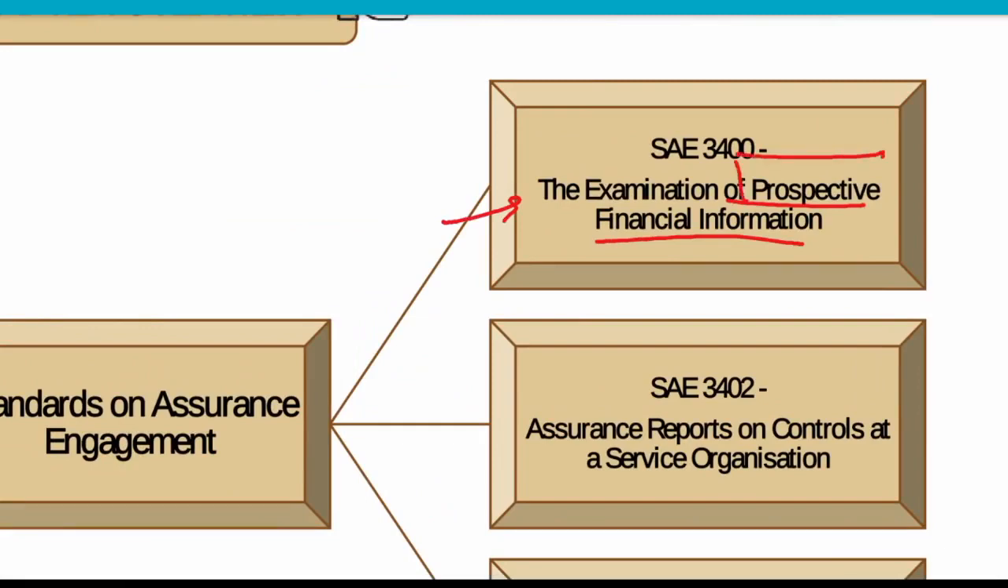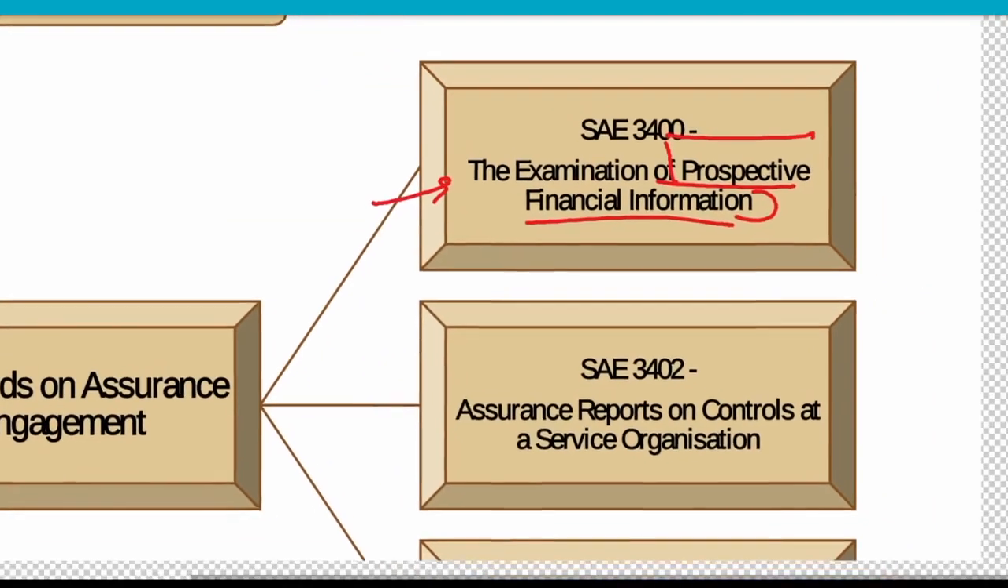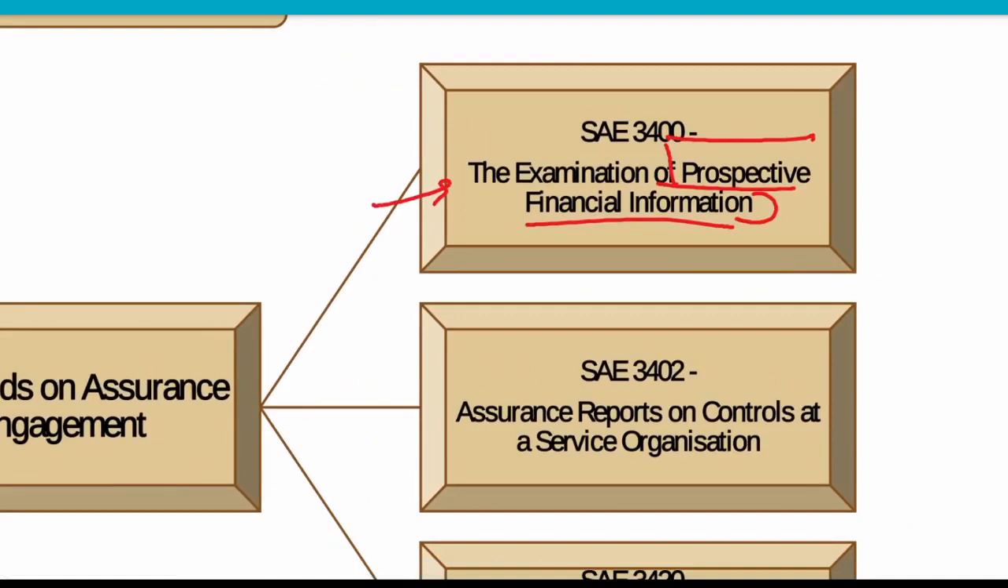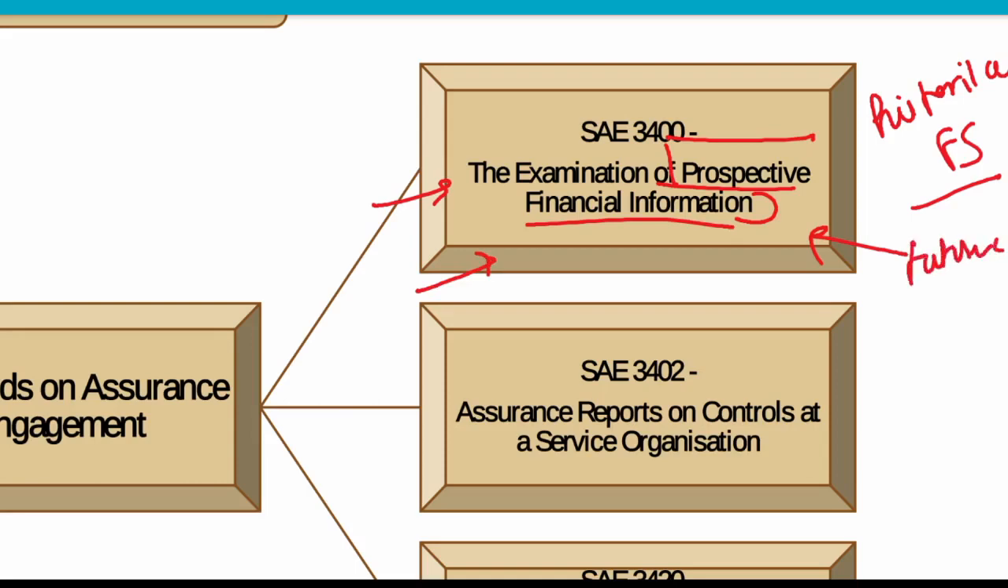Now, what do you mean by prospective financial information? Till now, we have given assurance on historical financial data, right? Historical financial information or financial statements, right? Now we are giving the examination on prospective financial information. Prospective means based on the future. Now, an example would be that there are many cases in which various companies make their future